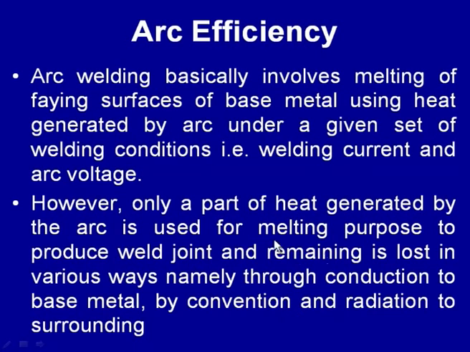So, only a portion of the heat generated by the arc is used for melting of the faying surfaces, so that the weld joint can be made. Effectively, this portion of the heat which is used for melting of the faying surfaces is used for determining the arc efficiency, and that is why the arc efficiency of the different processes is found to be different.